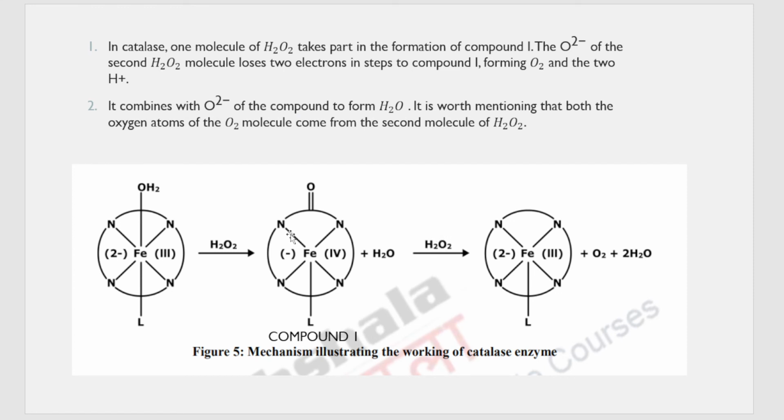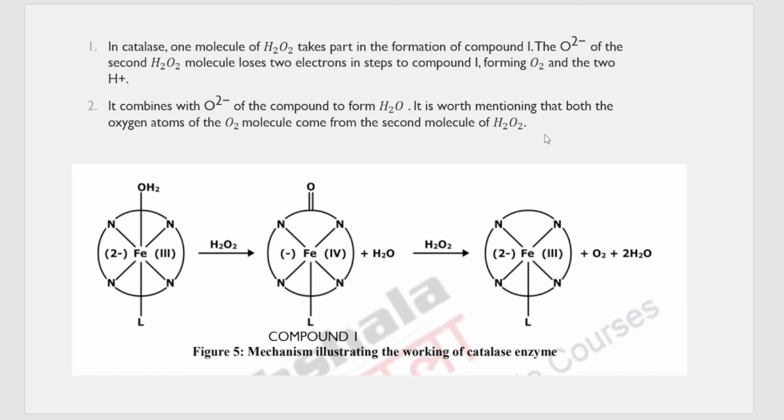This has released 2 electrons and Fe has gone back to Fe3. The ring has gone back to the 2 minus state and the 2 H plus combines with this O2 minus to give a water molecule, one more water molecule. So by the end we have 2 water molecules and what else? There is one oxygen that is given out. It is worth mentioning that both the oxygen atoms of this O2 come from the second molecule of H2O2.